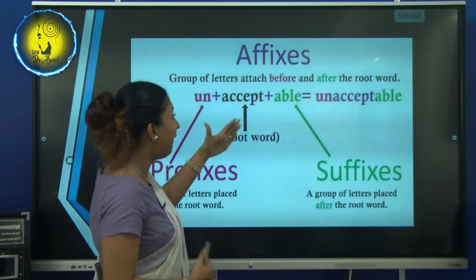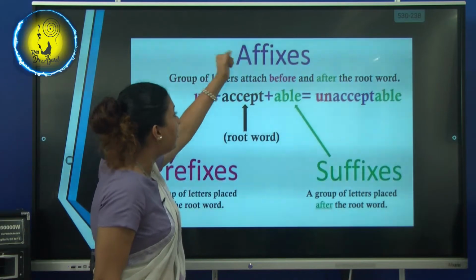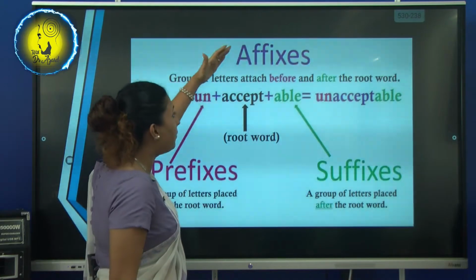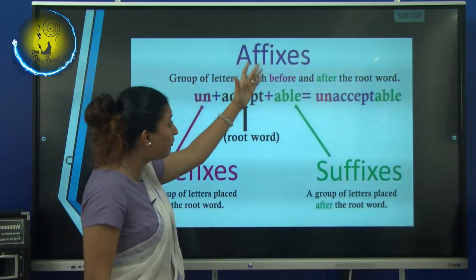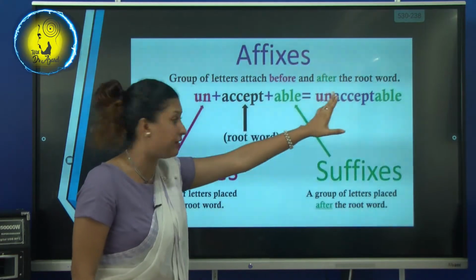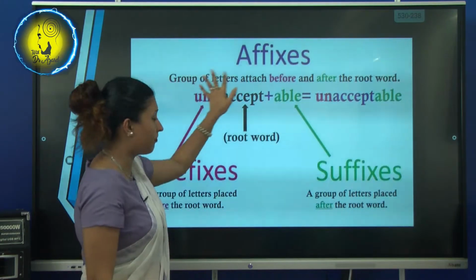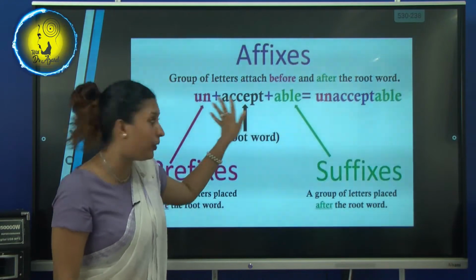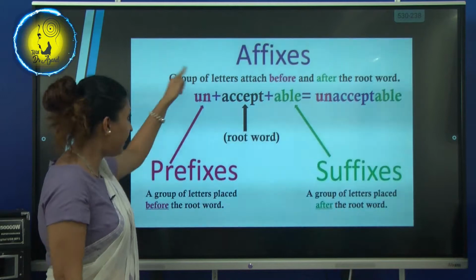Always see, affixes are made out of groups of letters that come before and after the root word. So see, accept is the root word. Un is the prefix. That is your mother.